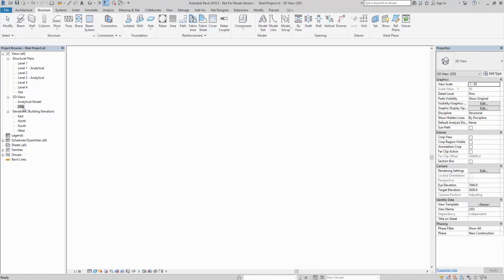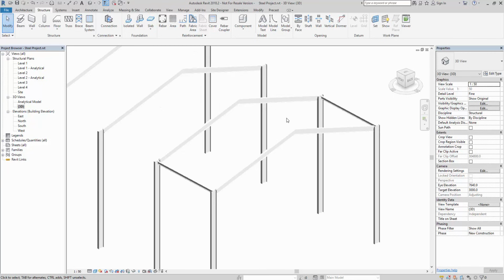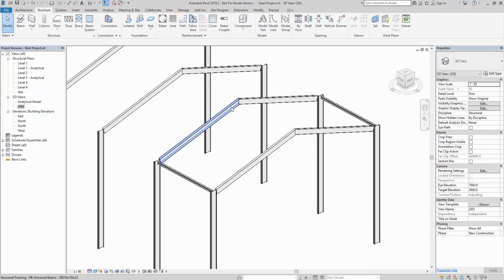And if we look in 3D, I've got the tie beams for the first bay of the portal frame. So now I want to look at putting the beams in on top to tie in between the rafters, but I want the tie beam aligned with the pitch of the roof.